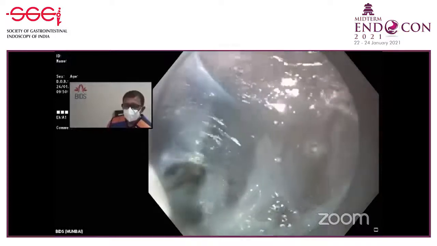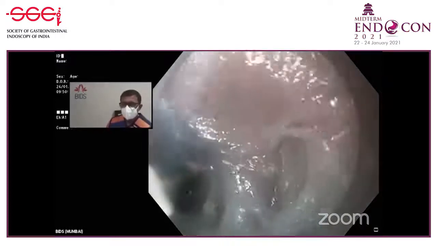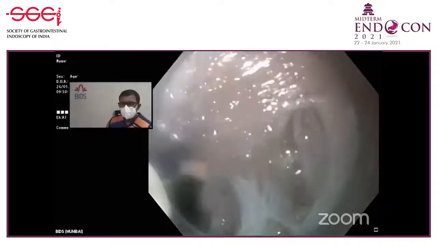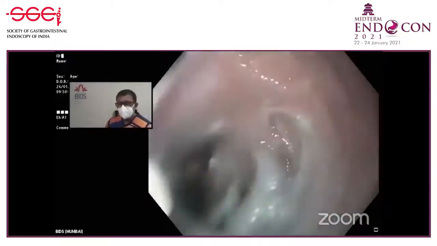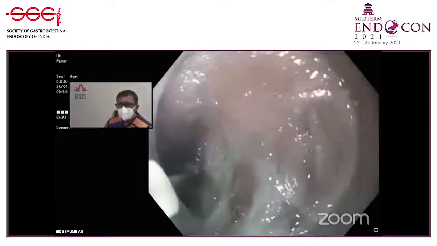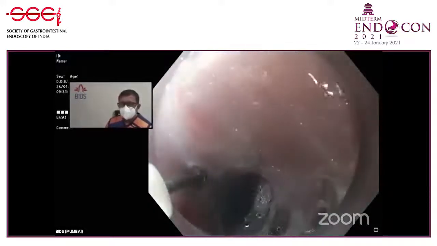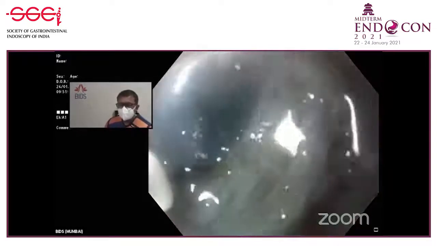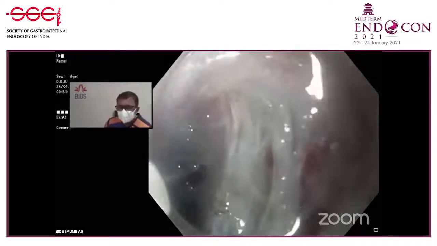Dr. Amit, when you are cutting on the side, what is the limit? How far do you go, and how do you decide where to stop? On the sides, you have to cut until you start seeing the muscle. See, here is the mucosa. Where my knife is touching, don't cut on the mucosa, otherwise you will create a hole. So carefully see.